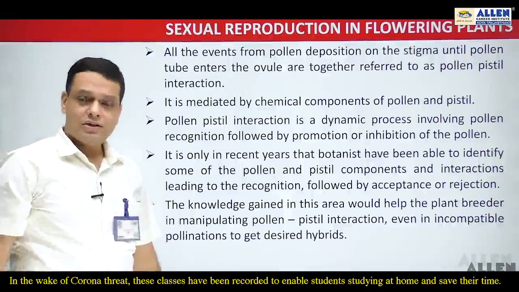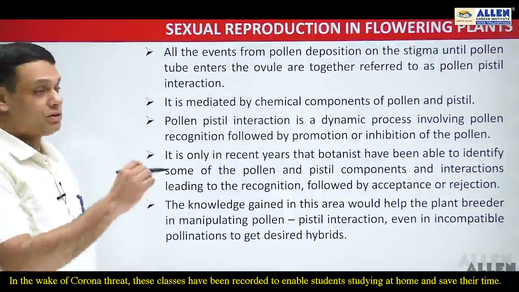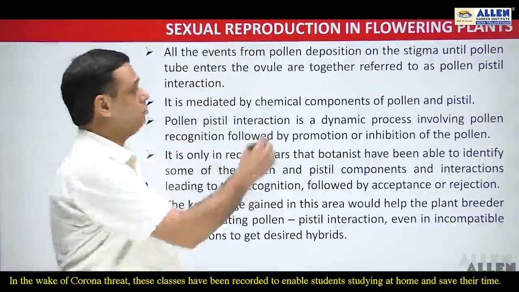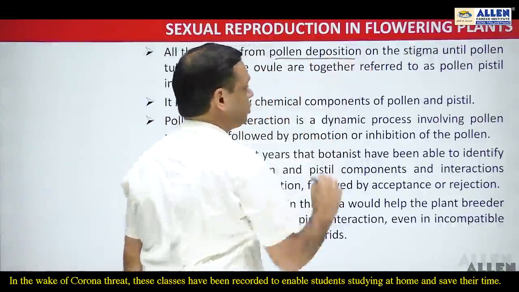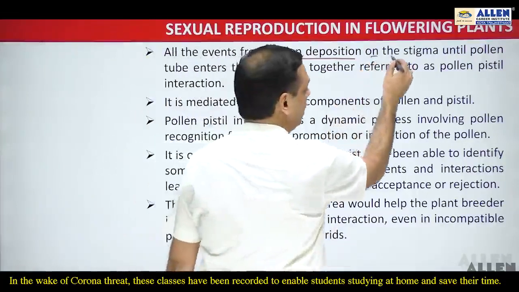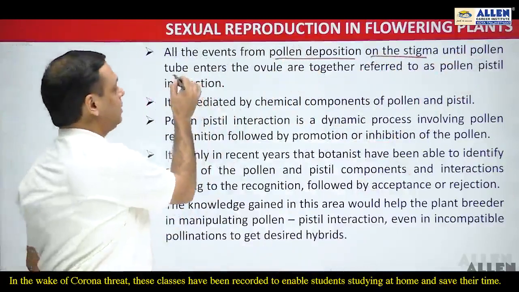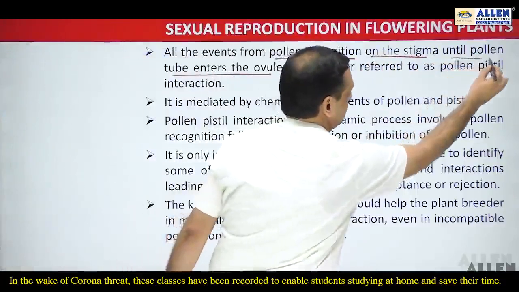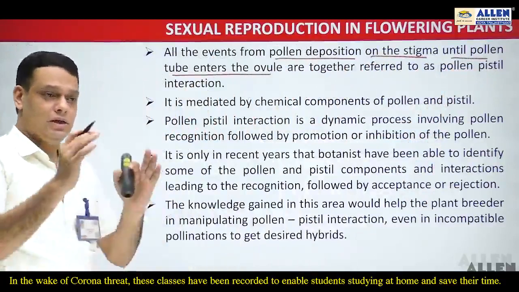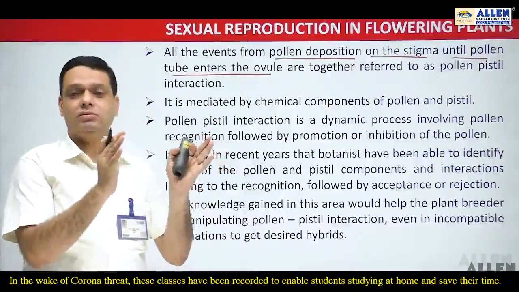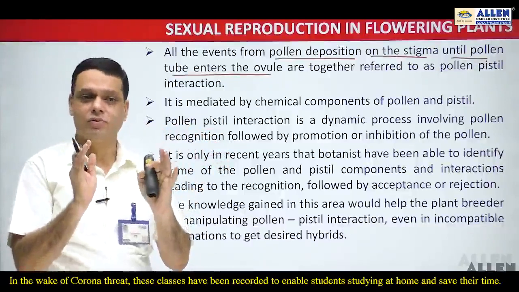So we can say that all those events starting from the deposition of the pollen grains on the stigma until the pollen tube enters inside the ovule. This is very important, that from where to where pollen pistil interaction events will be considered.